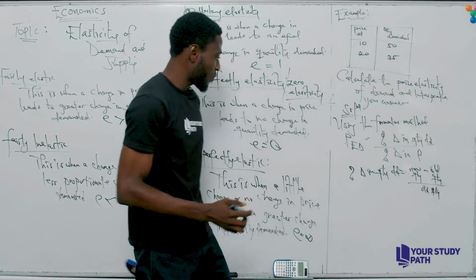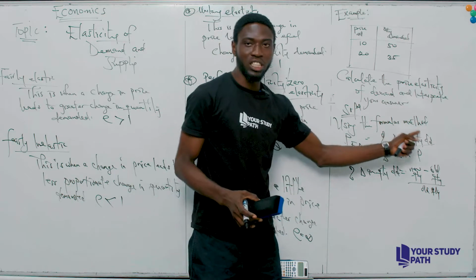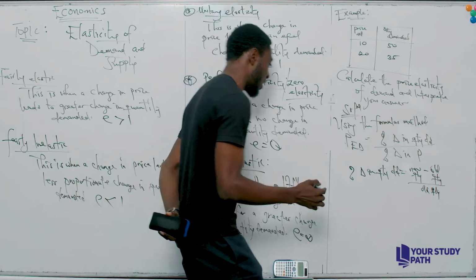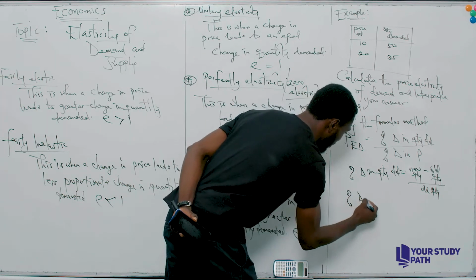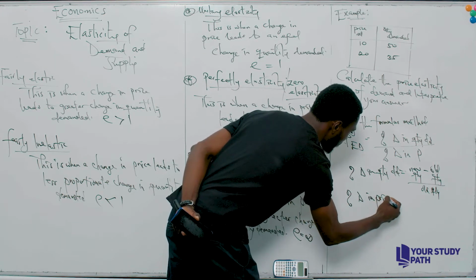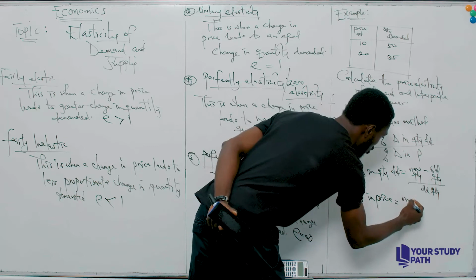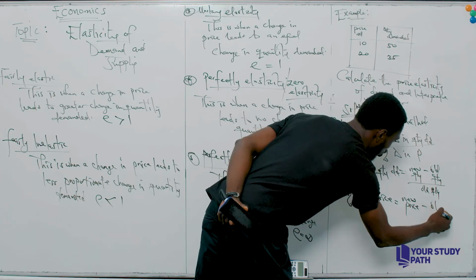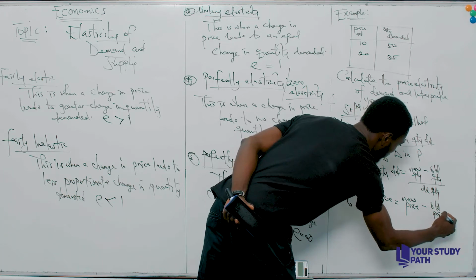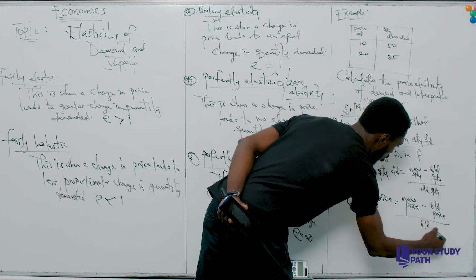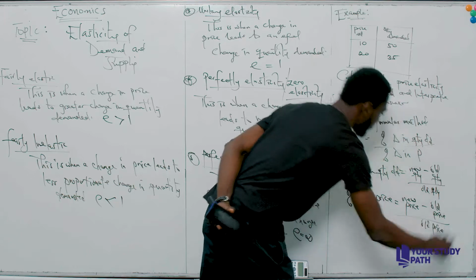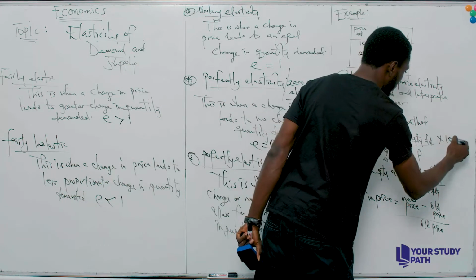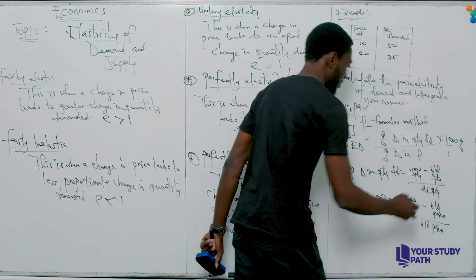Since you are doing that for percentage change in quantity demanded, we also need to do the same thing for percentage change in price. So it will also be new price minus old price divided by old price. Don't forget your times 100/1%.